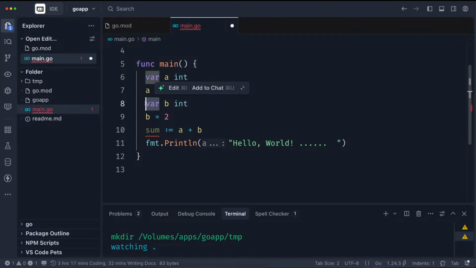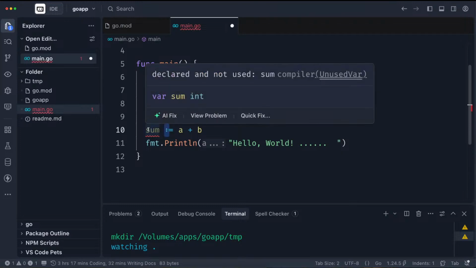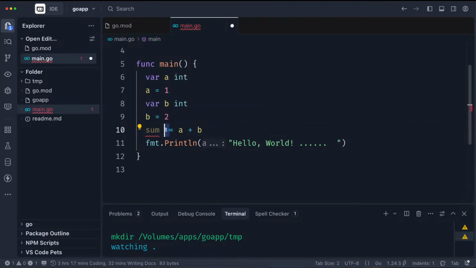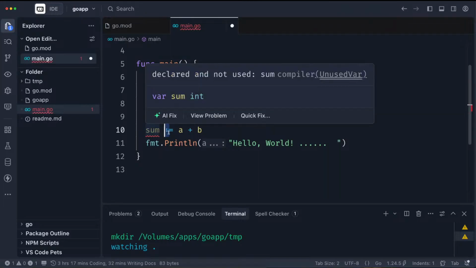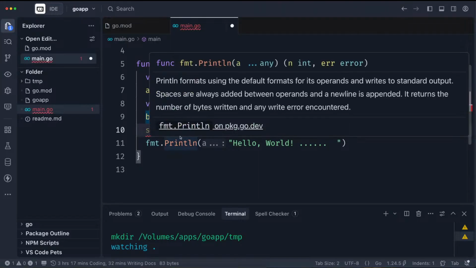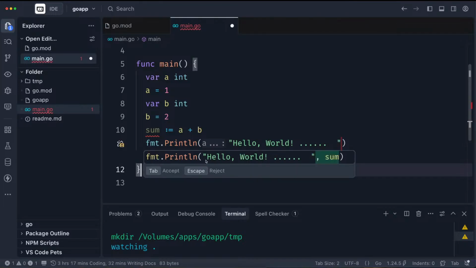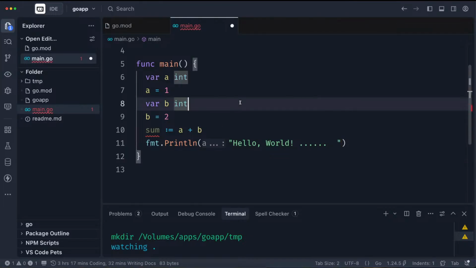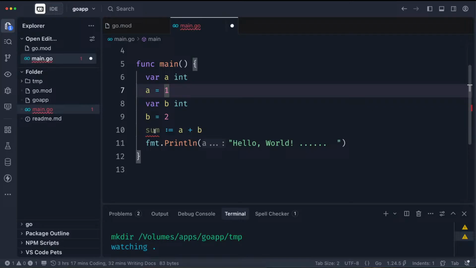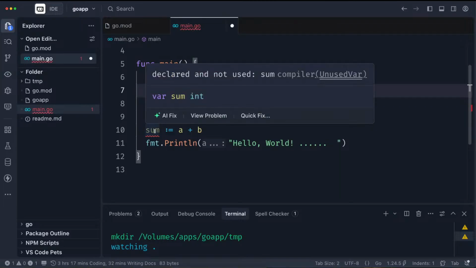When you use the var keyword, you need to specify the data type. When you don't use the var keyword, you need to use this colon here. This colon is more of a shortcut for var. However, data type does not matter because you are assigning it to something. Since you are assigning it to something, it automatically inherits the data type of that thing. That's why there's no need for a data type here when you are doing something like this. Of course, the reason why it's underlined is because we need to use this sum somewhere in the program.